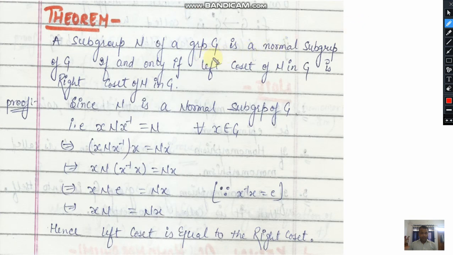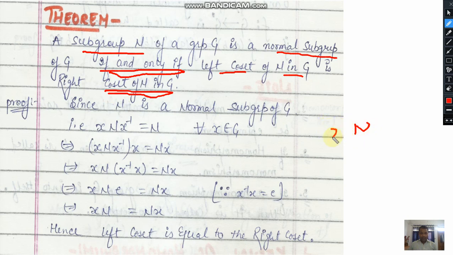So this is one more theorem. In this theorem, it is stated that a subgroup N is normal if and only if, which means the condition is necessary and sufficient, the left coset xN is equal to the right coset Nx. It means if you have a subgroup N and you generate a left coset by using any random element of G, then this left coset will be identical to the right coset.